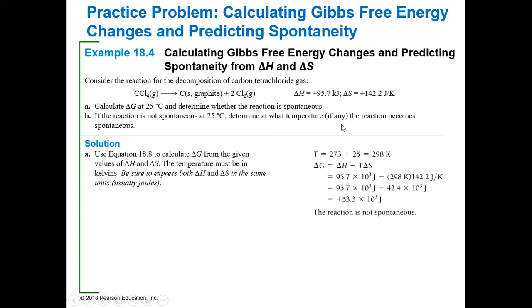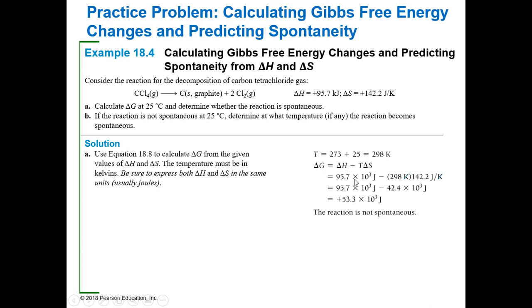The other thing we need to look at, up here, delta H is kilojoules, right? Delta S is joules. So you need to make sure you change everything. So change your kilojoules to joules for delta H.